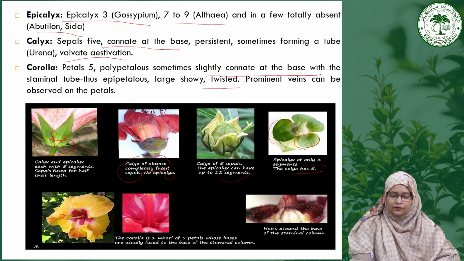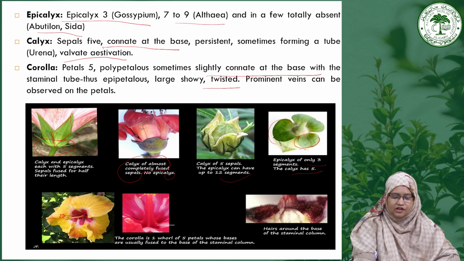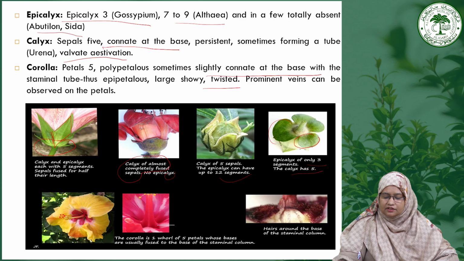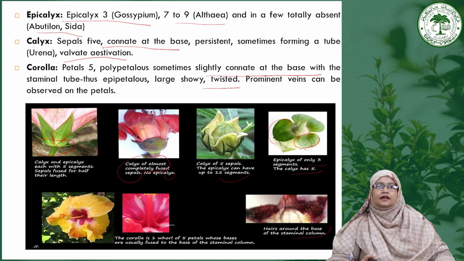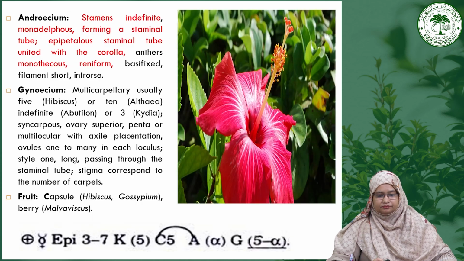These are the corolla. You can see one valve of 5 petals usually fused at the base to the staminal tube. This is the staminal tube, and you can see here around the base of the staminal column, in general every young part has the presence of hairs.